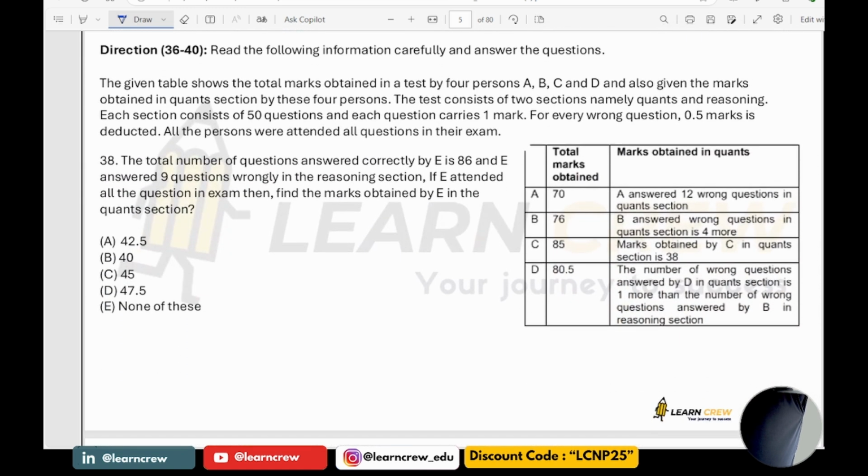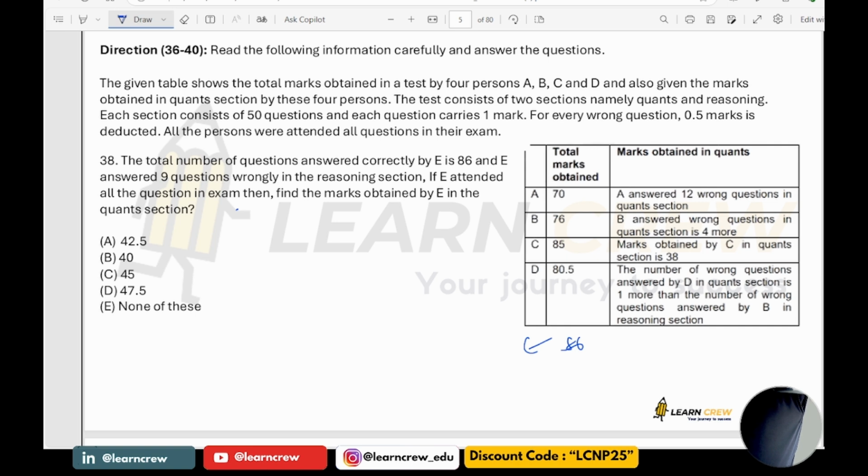Now 38th question. The total number of questions answered correctly by E is 86. E, one more person. E is 86, and 9 questions wrongly in the reasoning section. So if E attended all the questions in the exam, then find the marks obtained by E in the quant section.